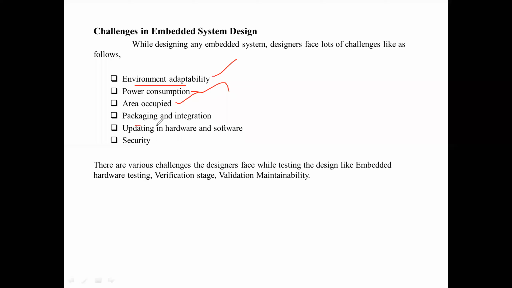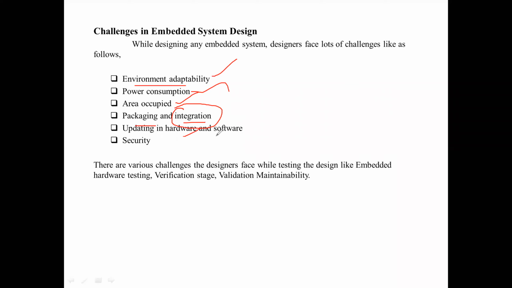And then package and integration in the sense the particular hardware should be very compact and easily you can have transportation to some other place wherever is required. The integration in the sense you can integrate your particular hardware with some other devices also. That facility should be there.